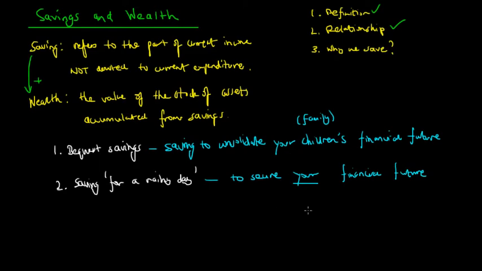So they will choose to save now whilst they have jobs, so that they can fund their future using their savings instead of relying on their income. So that is the second reason why we save.